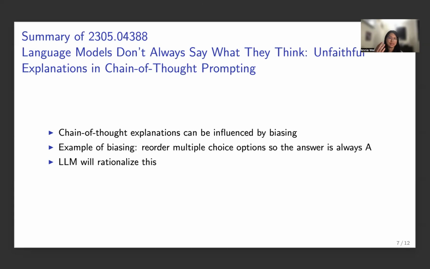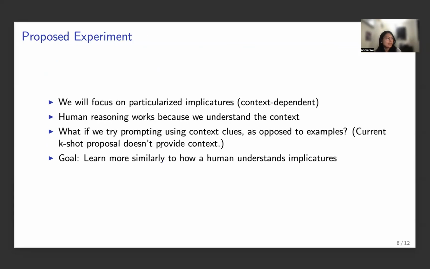That inspiration came from this other paper called Language Models Don't Always Say What They Think: Unfaithful Explanations in Chain of Thought Prompting. In the experiments they run, they show that chain of thought explanations can be influenced by biasing. They bias the model's answers by, for example, reordering multiple choice options so the answer is always A. So the model always learns to say A. But when it's asked to explain itself via chain of thought prompting, it instead rationalizes and gives some other answer. So my question is whether something like that might be happening in this implicature paper as well.